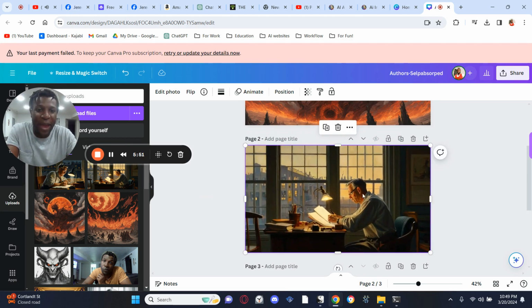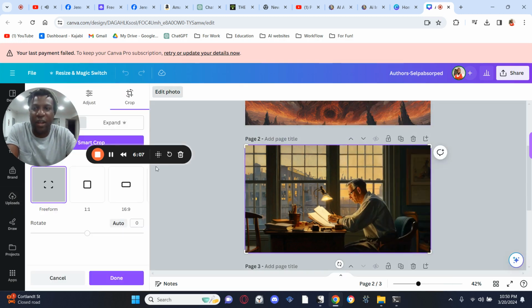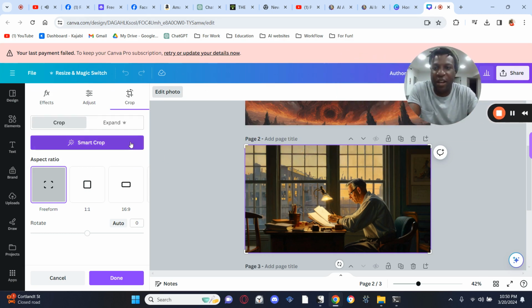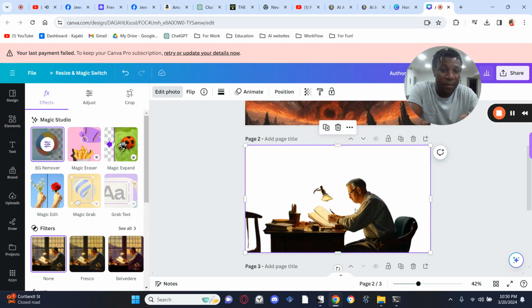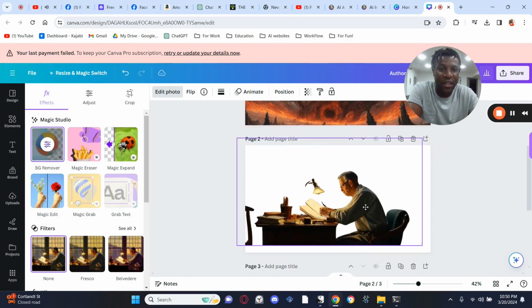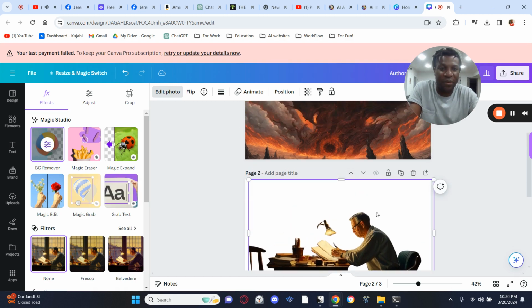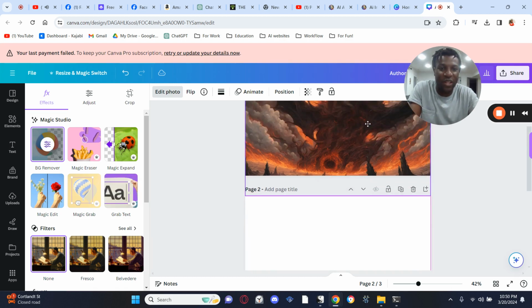I'm going to create the background so that this is what's going on in his head, right? And then there's something else going on here. So we're doing some artistic flair. We double click on that for the effects, and keep getting my face locked in. Then we go to effects and background remover. And then boom, we've removed the background. Really simple. I didn't think it was going to be that easy. Okay, wow, that's really awesome.